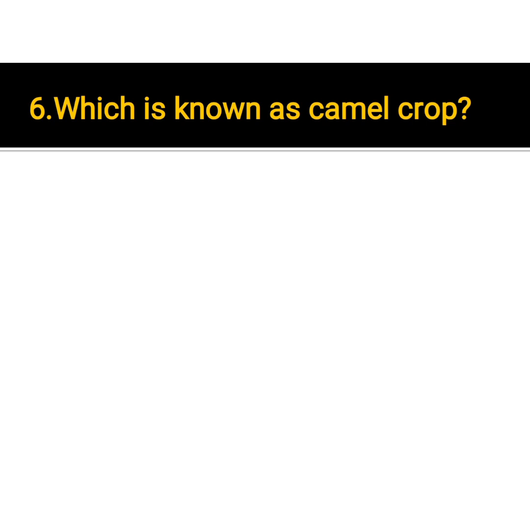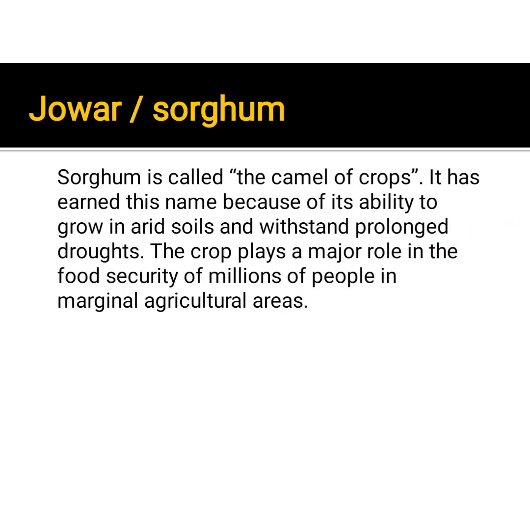Next, which is known as camel crop? Which crop is known as camel crop? Answer is jowar. It is otherwise known as sorghum. Why it is known as camel crop means because they can grow in prolonged drought conditions also. And they play a major role in food security of millions of people in marginal agriculture areas.